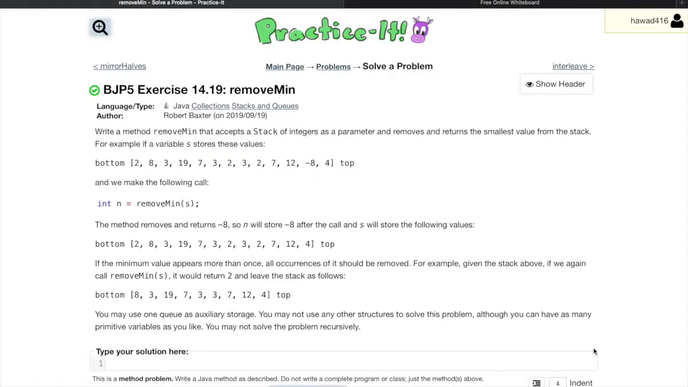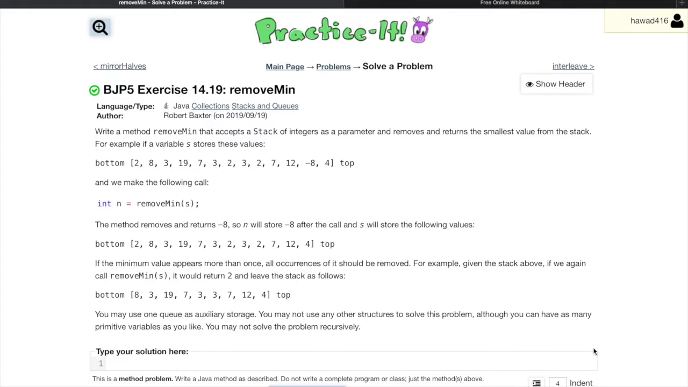So today we'll be solving this practice it problem called remove min. This is within the stacks and queues chapter. So let's get started. Our problem is: write a method remove min that accepts a stack of integers as a parameter and removes and returns the smallest value from the stack.